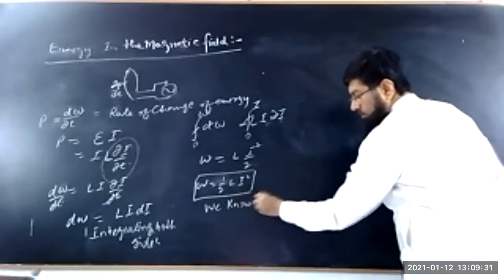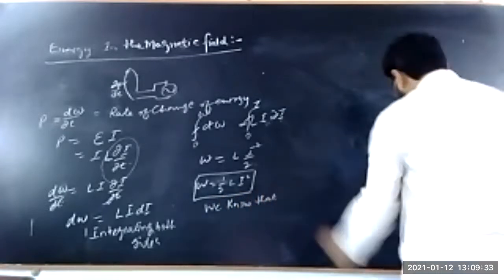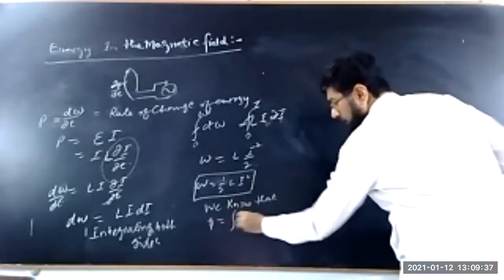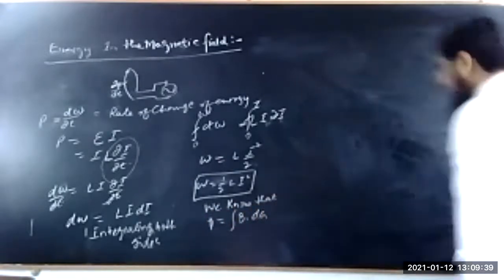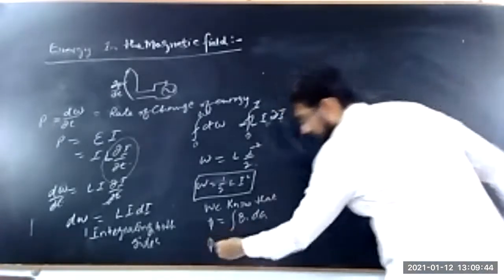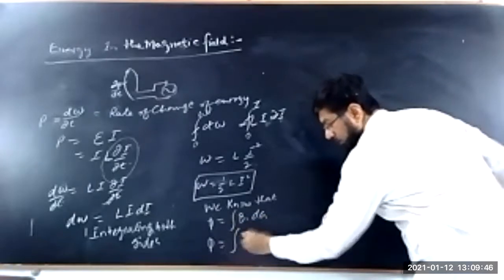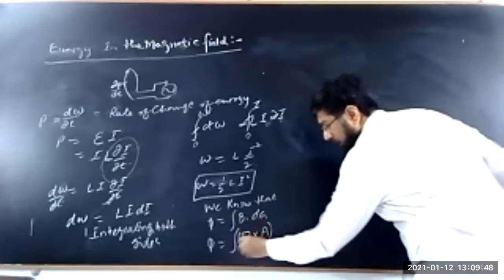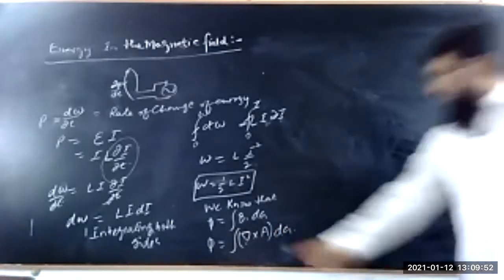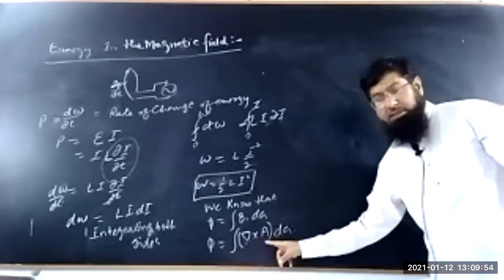We know that magnetic flux phi is equal to the integral of B dot dA. The flux phi: this B can be rewritten in terms of the vector potential, as the curl of A, into dA. This B is equal to the curl of the vector potential.